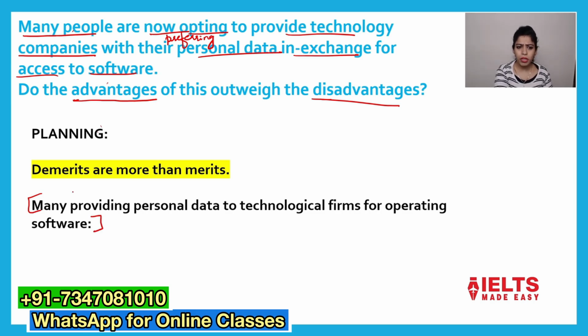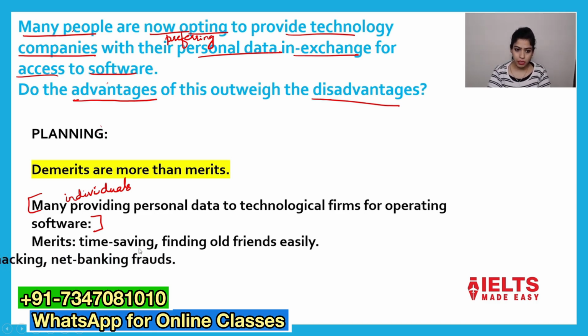So we can also write many individuals. I have not paraphrased it here, I have just written the question in short form. Whenever you are planning, you will not have more than 5 to 6 minutes, so plan it in rough, running handwriting. Many individuals are providing personal data to technological firms for operating software.